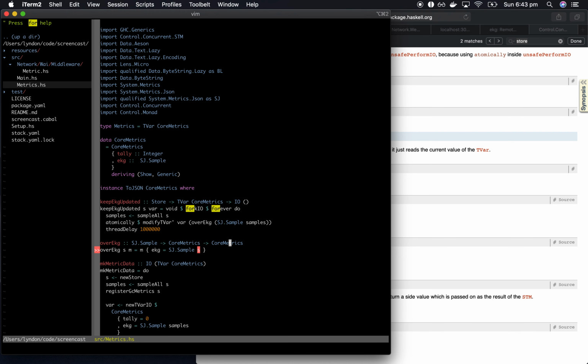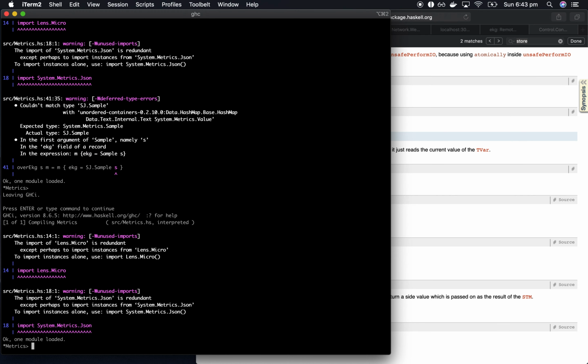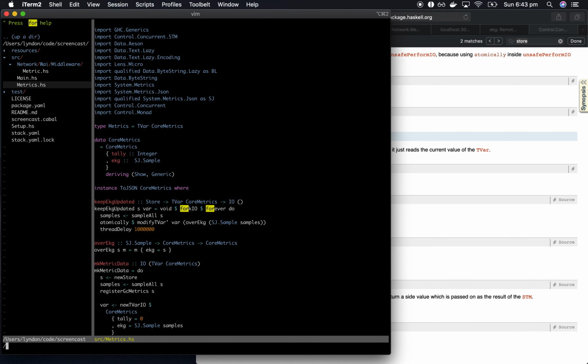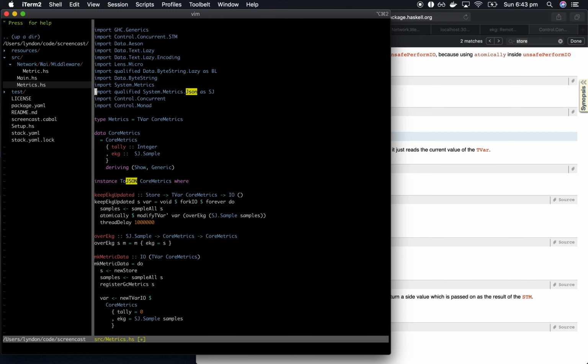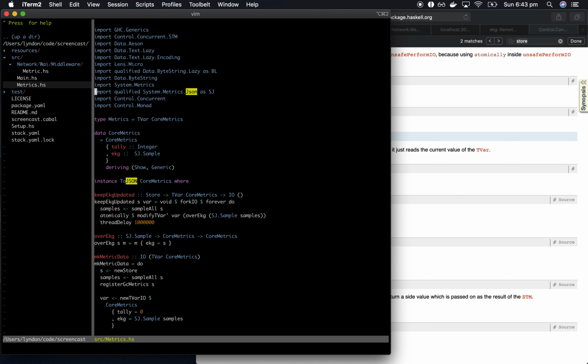So over EKG already takes an SJ sample, so we can just use it. And then everything works. We might be able to take out the JSON since that's all good. Line that up, why not?